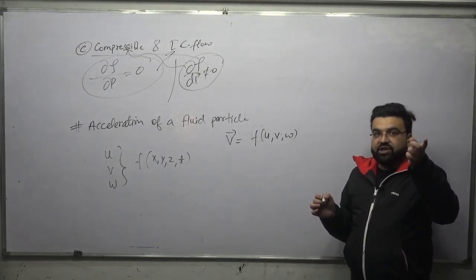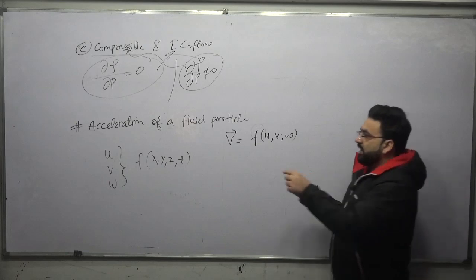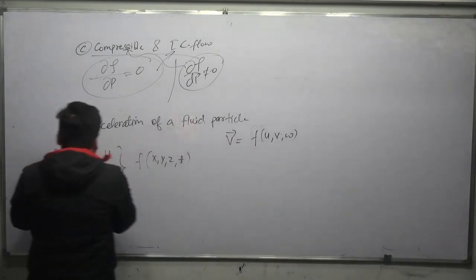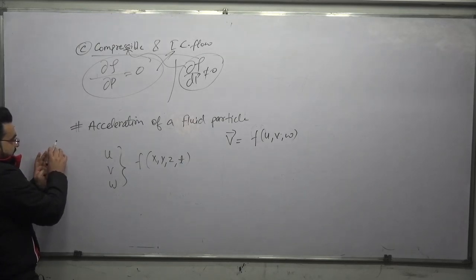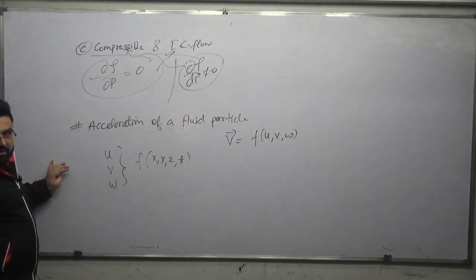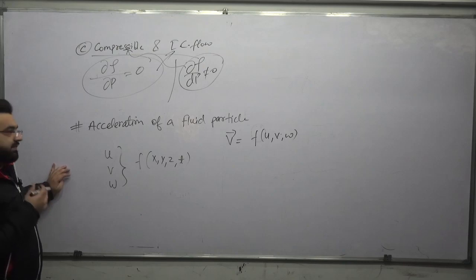Now what is total differentiation? I have already told you in mathematics that if something is related to this and this is related to that, and you have to directly calculate the relation between the first and the last, we apply the concept of total differentiation.